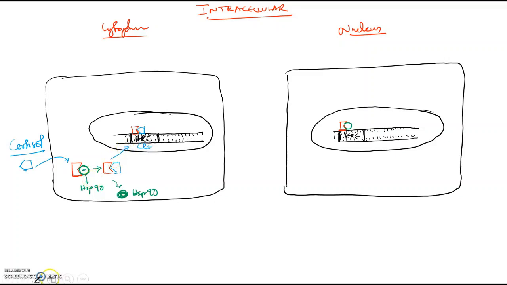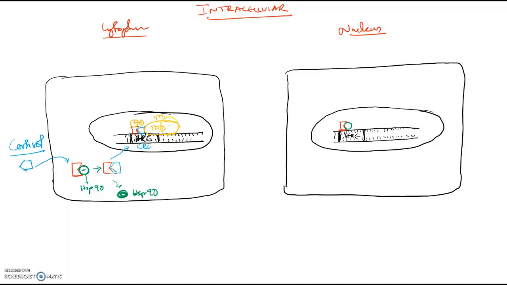Now once it has bound, what will happen? Yes, it will recruit your transcription factors. Once it has recruited the transcription factors, the general transcription factors, your GTFs, come into play, TF2D and all that.